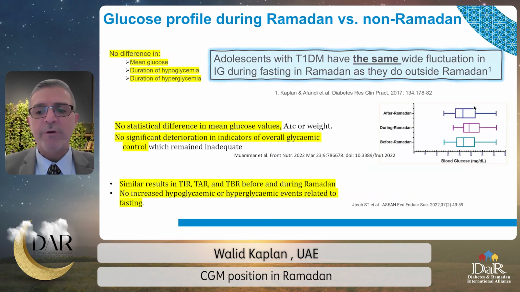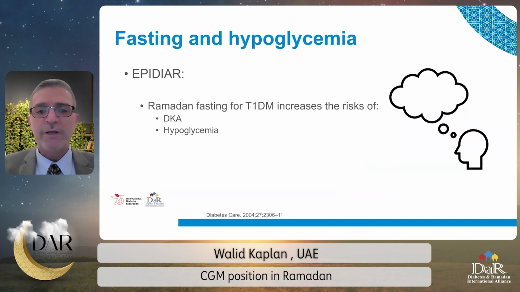And here's one example from the Imperial College study showing the glucose profile during Ramadan compared to before Ramadan and after Ramadan. And there was no statistical significant difference in the mean. And as you can see, it is the same fluctuation. So glucose fluctuation is a fact in type 1 diabetes, whether they fast or not fast.